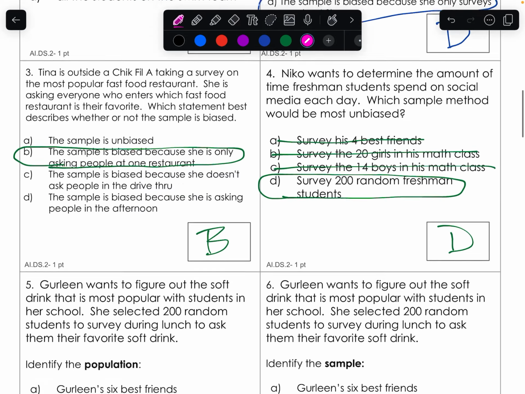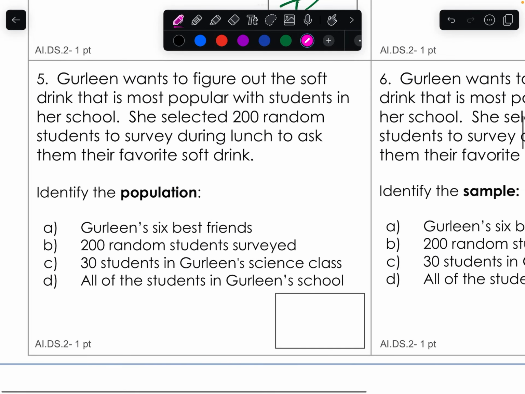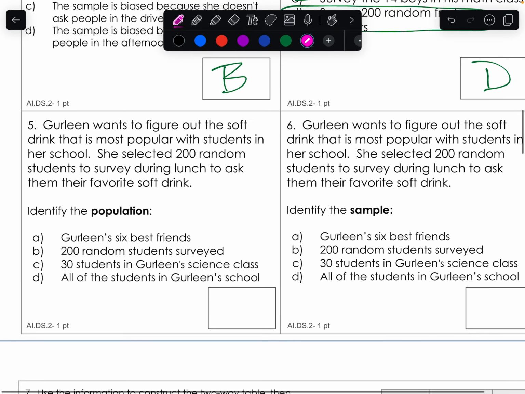So the last 2, we have Gerline wants to figure out the soft drink that is most popular with students in her school. She selected 200 random students to survey during lunch to ask them their favorite soft drink. Identify the population. So this was a confusing point. These are basically the exact same questions, 5 and 6. What's the population?